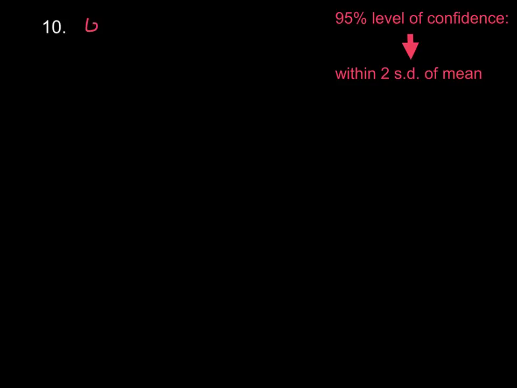So what we want to do is figure out, using a 95% confidence interval, whether her wait time was unusual. Now, when you're using a 95% level of confidence, what we're really doing is seeing what falls within 2 standard deviations of the mean. All right, now first thing, she had to wait for 6 minutes. Now the data they give us is in seconds. So if we want to figure out how many seconds 6 minutes is equal to, just multiply it by 60. 60 seconds in a minute, right? So that means there's 360 seconds in 6 minutes.